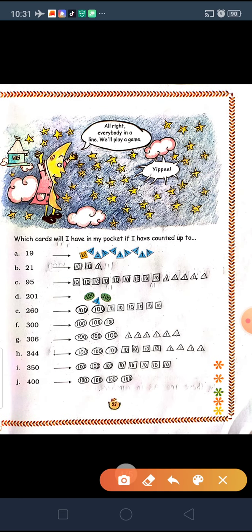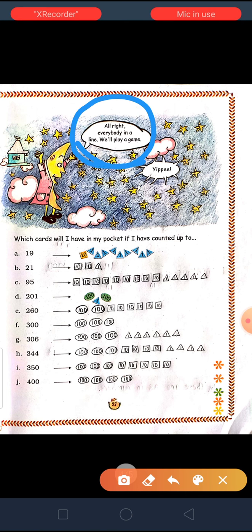So on the next page, all right, everybody in a line, we will play a game. Yippee! Now, what is he doing?